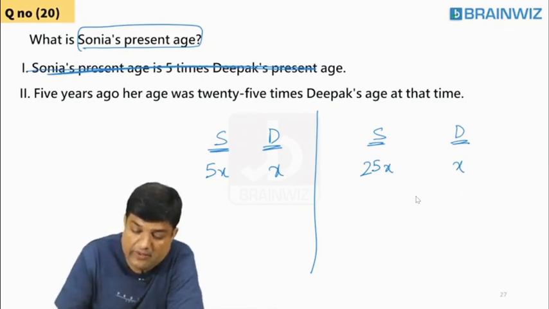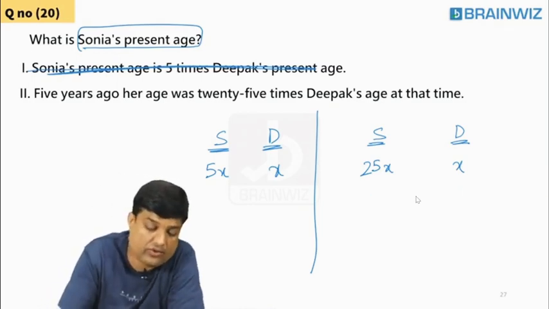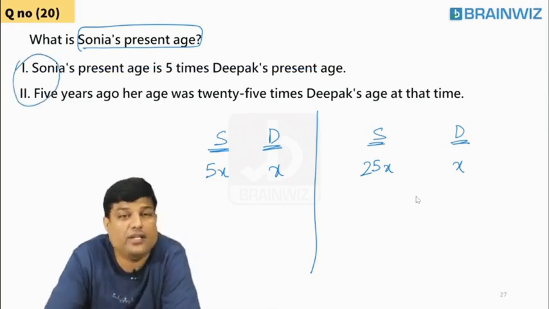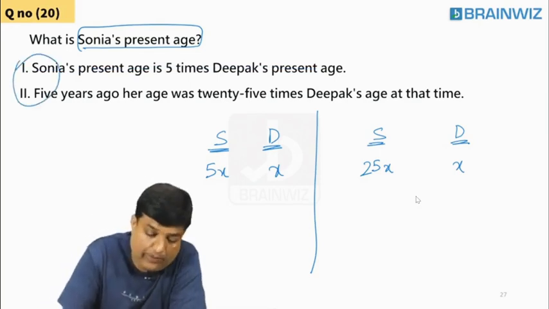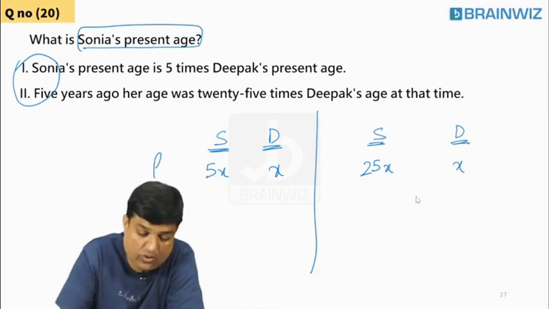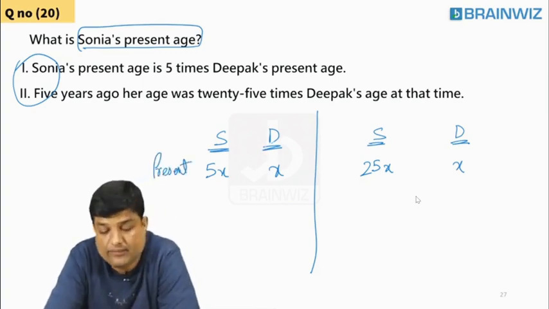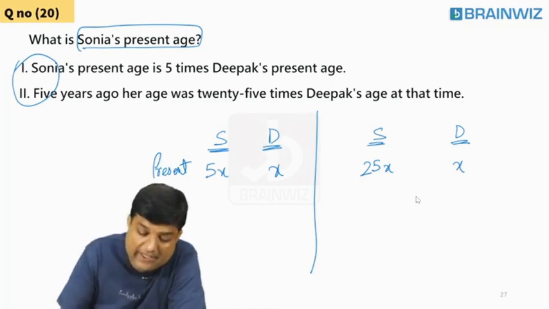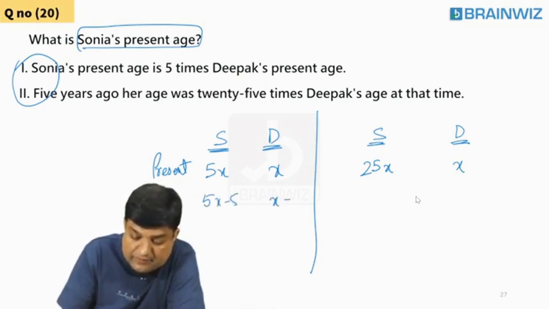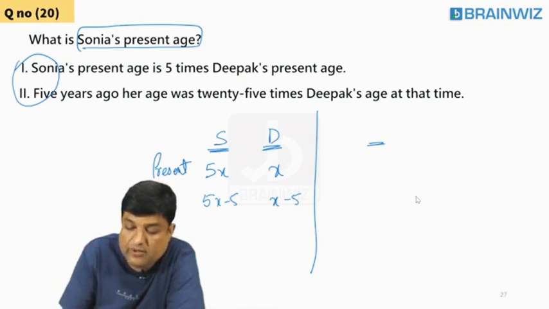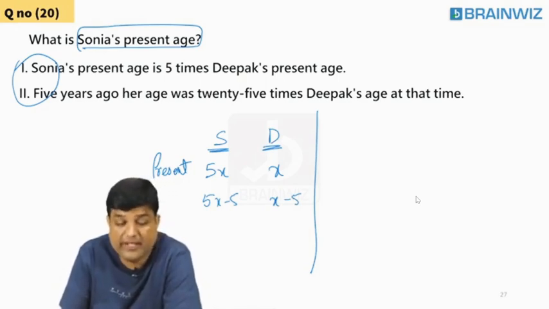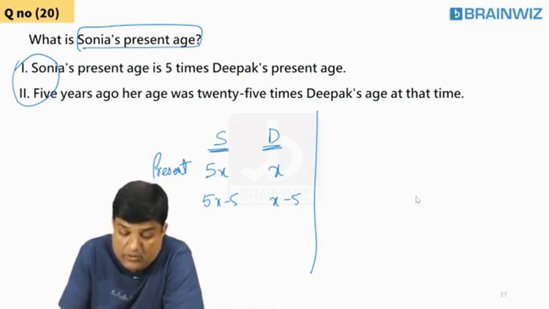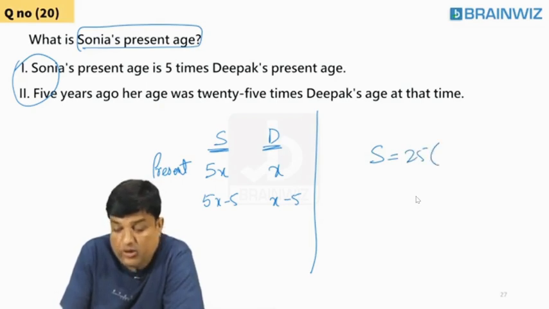Following, everybody? That's good. So what do we do? Can we club these two, students? Yes. When we have an idea that we can club these two. So right now the present ages of Sonia and Deepak are 5X and X. Five years ago, what will this be? 5X minus 5, X minus 5. Students, tell me, 5 years before, I'm using both. 5 years before, what's the relationship? Sonia will be 25 times Deepak.